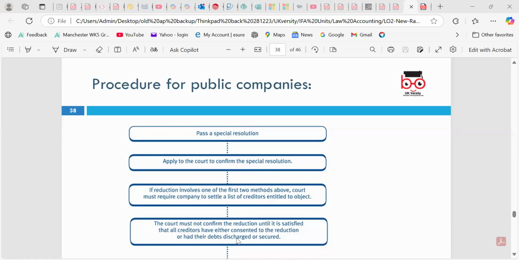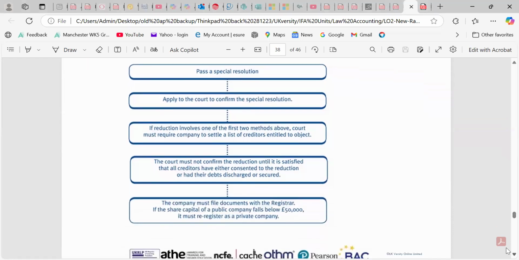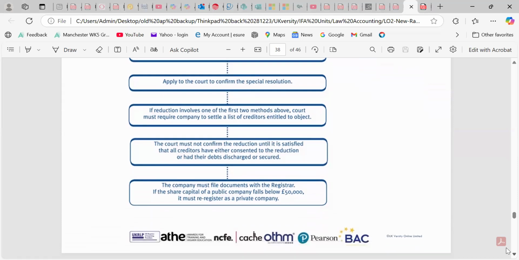Okay, so pass the special resolution, apply to the court, confirm the special resolution. If the reduction involves one or two methods, the court must require the company to settle the list of the creditors entitled. The court must not confirm the reduction until it is satisfied the creditors have either consented to the reduction or had their debt discharged or secured. So we can look around those, and the company must file the document with the registrar of companies. The share capital of the public limited company falls below 50,000, because 50,000 is the requirement.